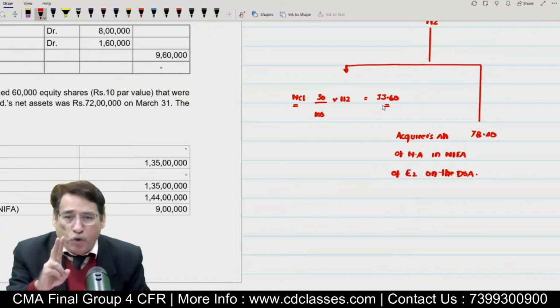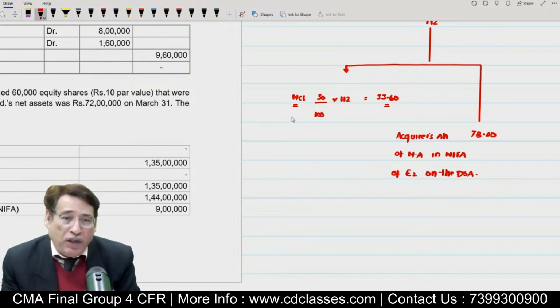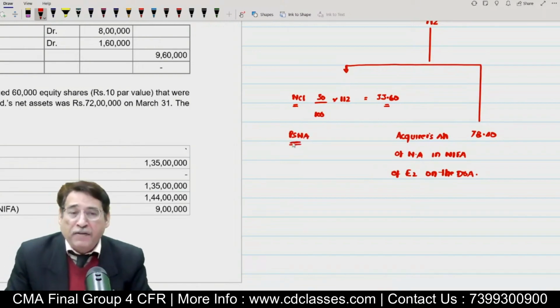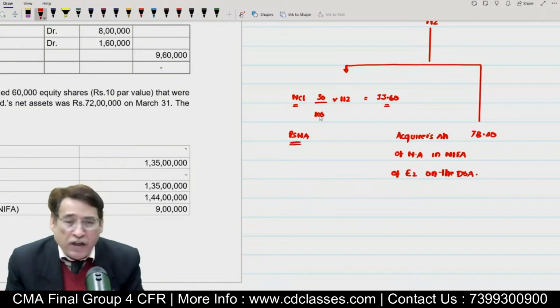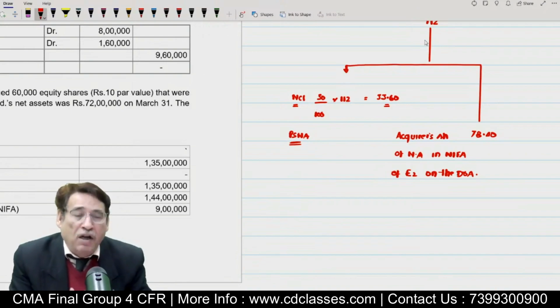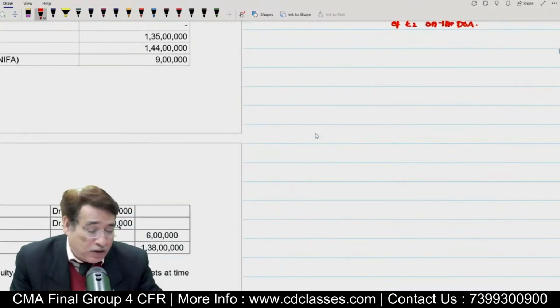And for that, you have two options. One, you can use the PSNA method. When I compute the NCI in this manner, it is known as proportionate share of net assets. Is it clear to you? Because here we are simply taking the proportion of the net assets, 30% of 112. So it is known as the proportionate share of net assets method.